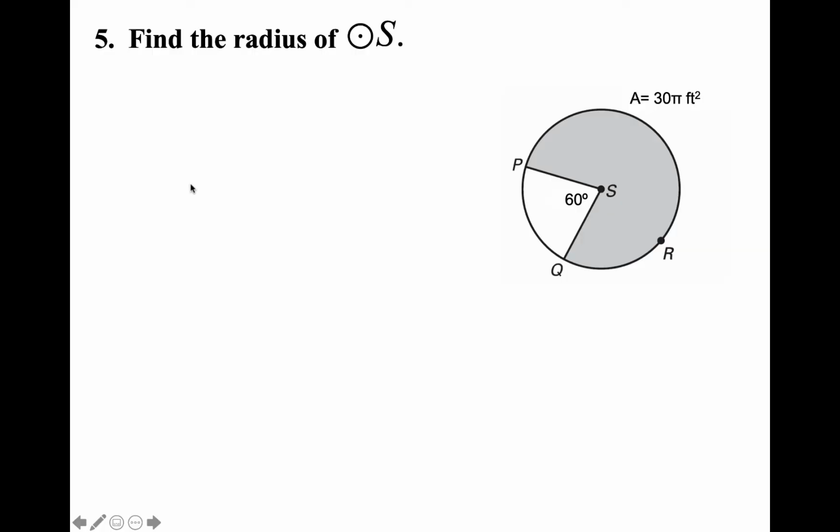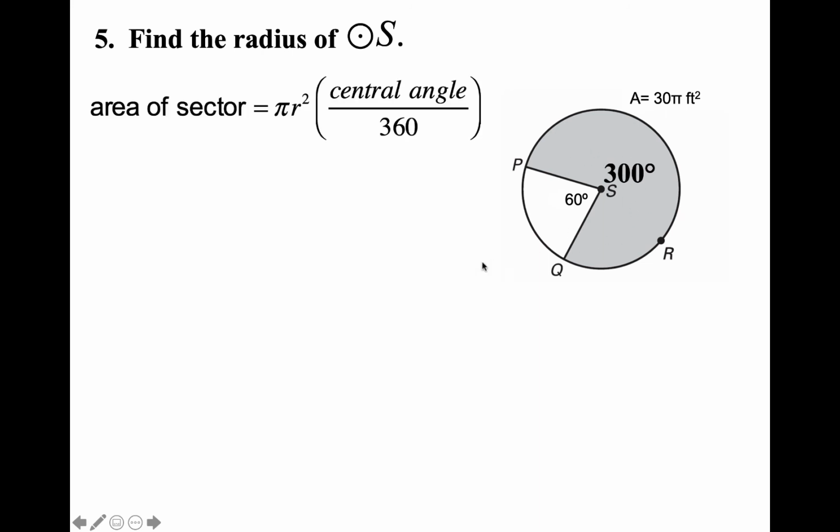All right, number 5 says to find the radius of circle S, so that means S is the center of our circle. Notice they're giving us the area of this sector, which means I have to find the degree of this sector. So if this is 60 degrees, that means this shaded part has to be 300 degrees, so it adds up to 360. And we're going to use the same formula, but this time we're given the area of the sector. So we're going to plug in 30 pi for the area of the sector. And then I don't know the radius, so this pi r squared has to drop down. And then the central angle of the shaded part is 300 out of 360.